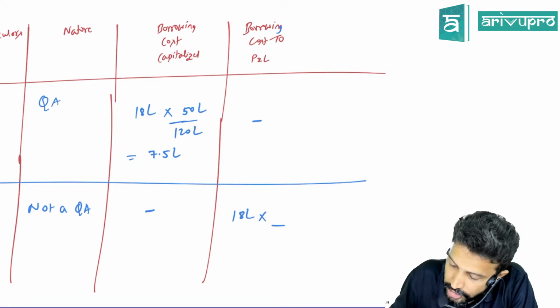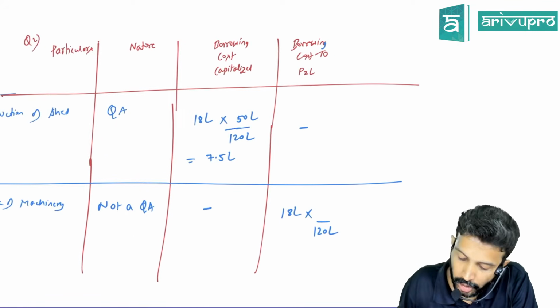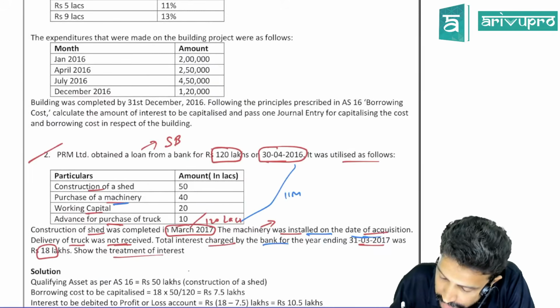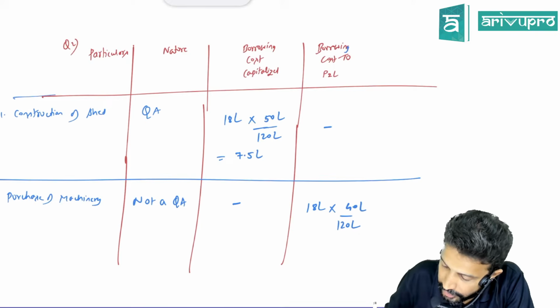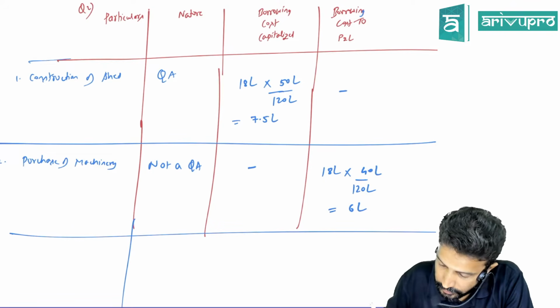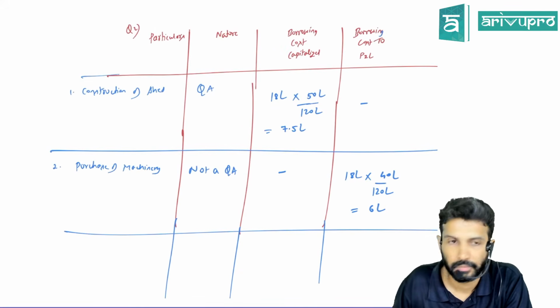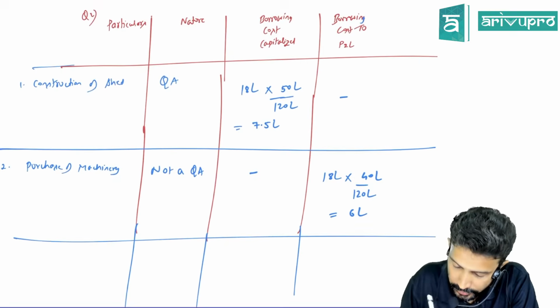18 lakh is the interest cost for a loan amount of 120 lakh. How much loan amount got utilized for purchasing machinery? 40 lakh. So for 40 lakh, how much is the interest? 1/3, so 6 lakh. Can we go for the next one? Everyone understanding, right?